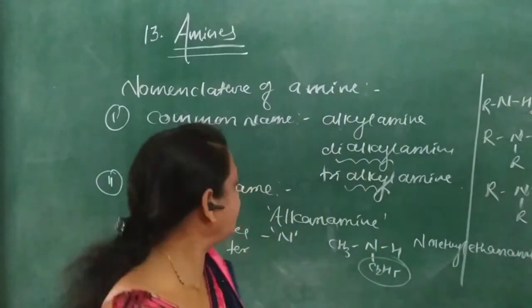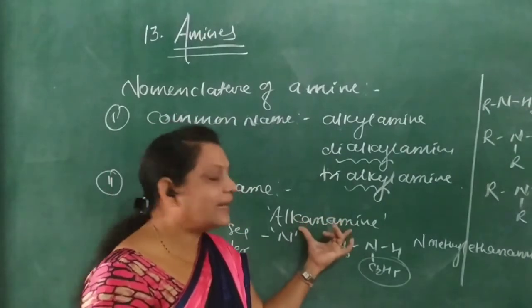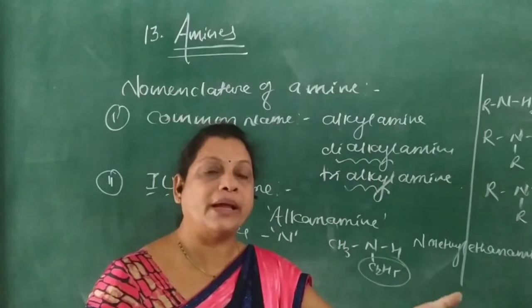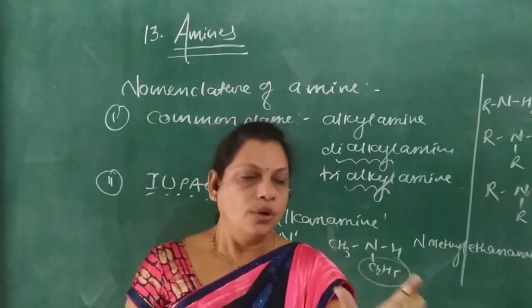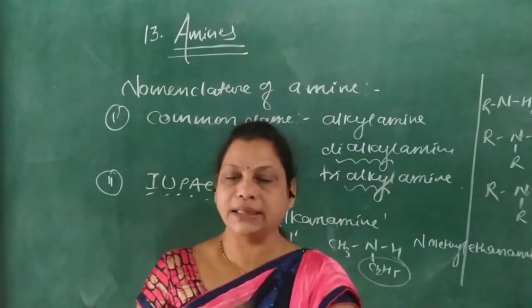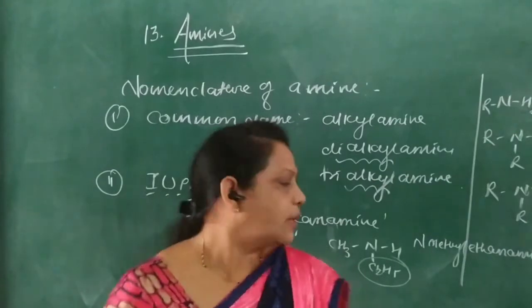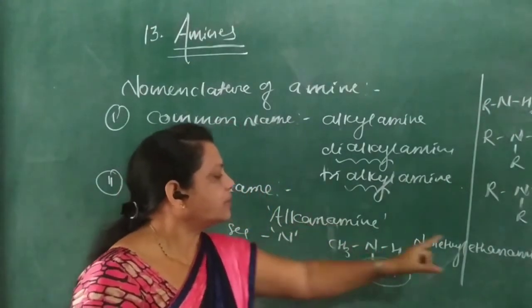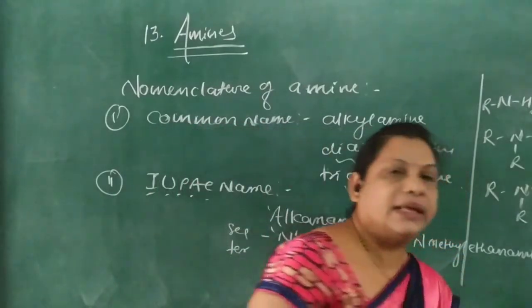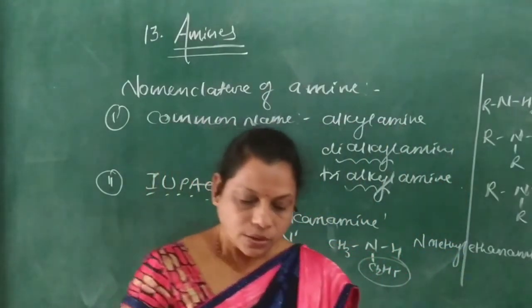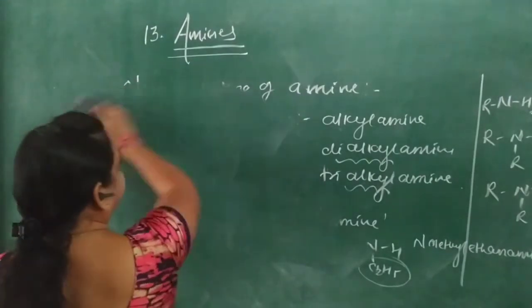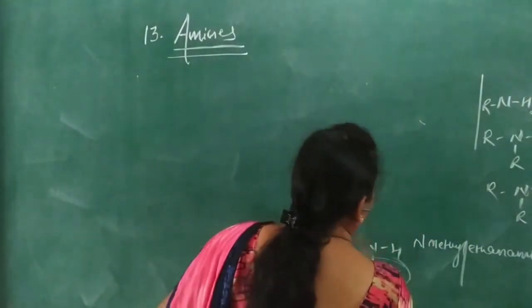One thing to remember is that the words alkanamine, ethanamine, methanamine, propanamine, butanamine, are each a single word, not alkyl and amine, or ethane and amine. These are complete words. So alkanamine, ethanamine is one word. Okay, so we will consider some examples of amines.